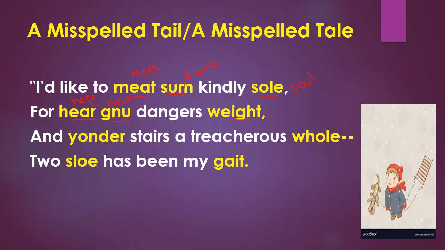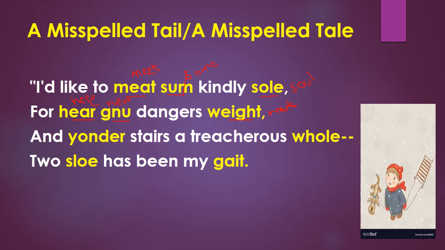Okay. Dangerous weight. So here not this weight, but you are going to write WAIT here. There are a lot of dangers you will find, so you have to get back to your place. So here you are going to write the correct spelling, WAIT.